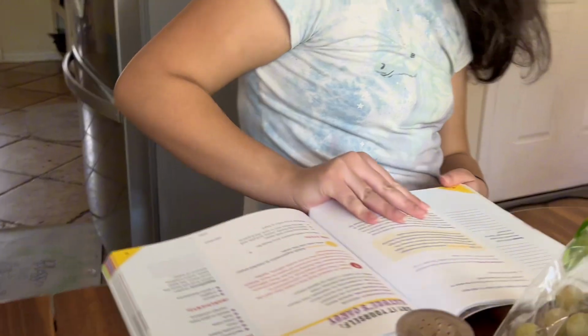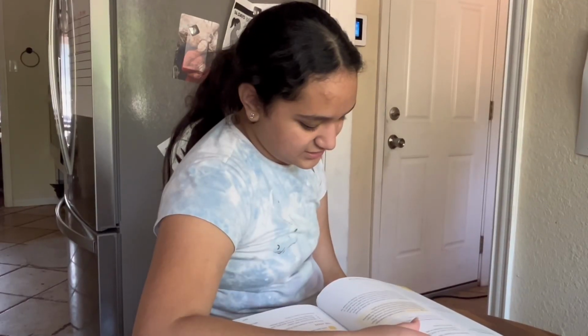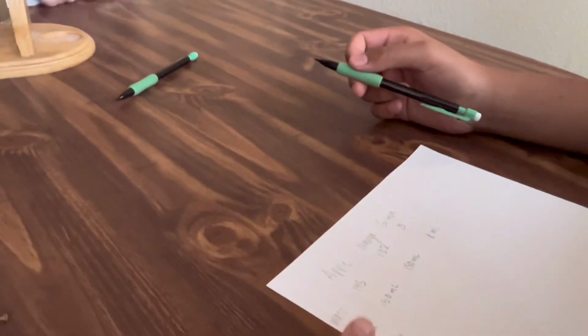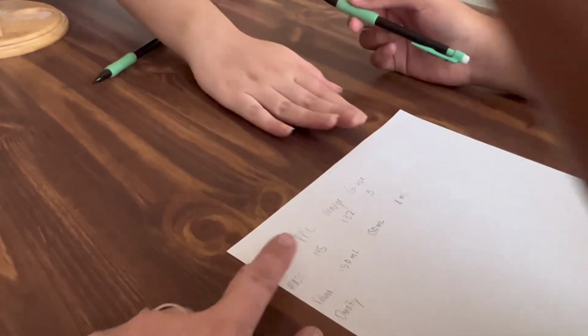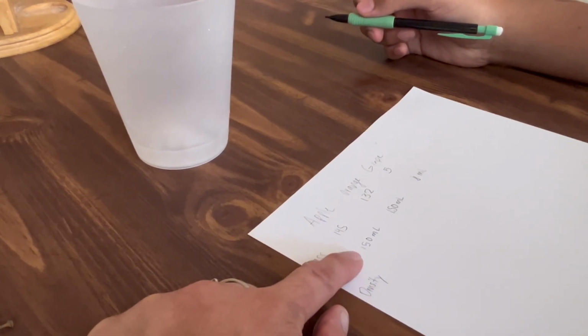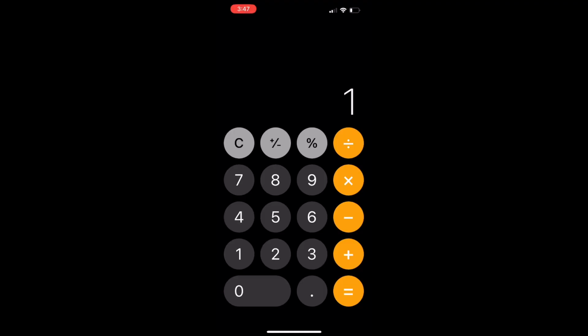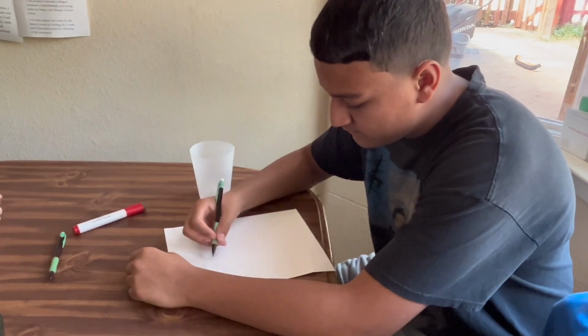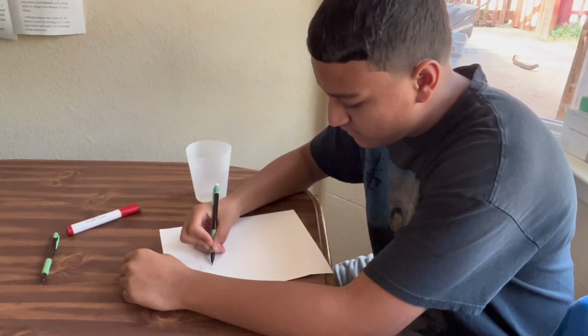What does it say for how you determine the density? It's the very bottom part. To calculate the density of the fruit, divide its mass by its volume. Okay, so we have to take these numbers and divide the mass by the volume. So what's 145 divided by 150 milliliters? 0.967 grams. And what about the orange? 0.88 grams.